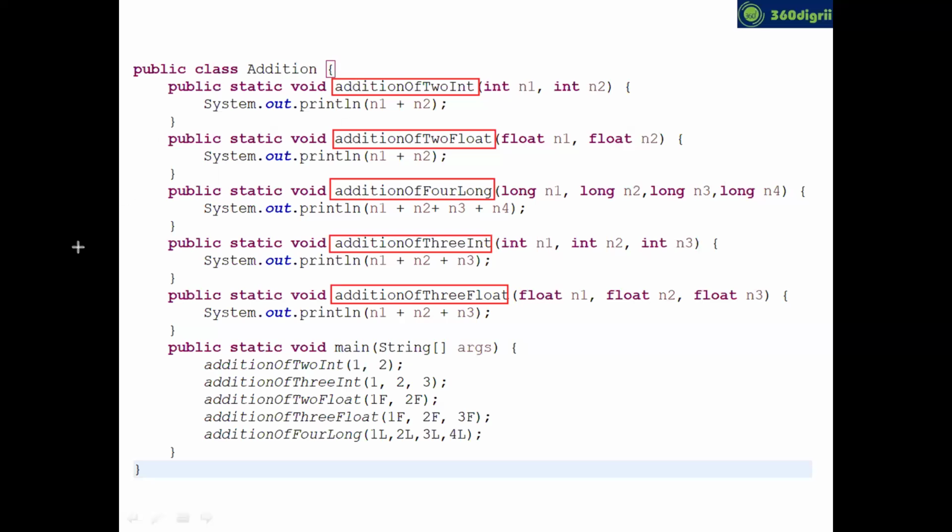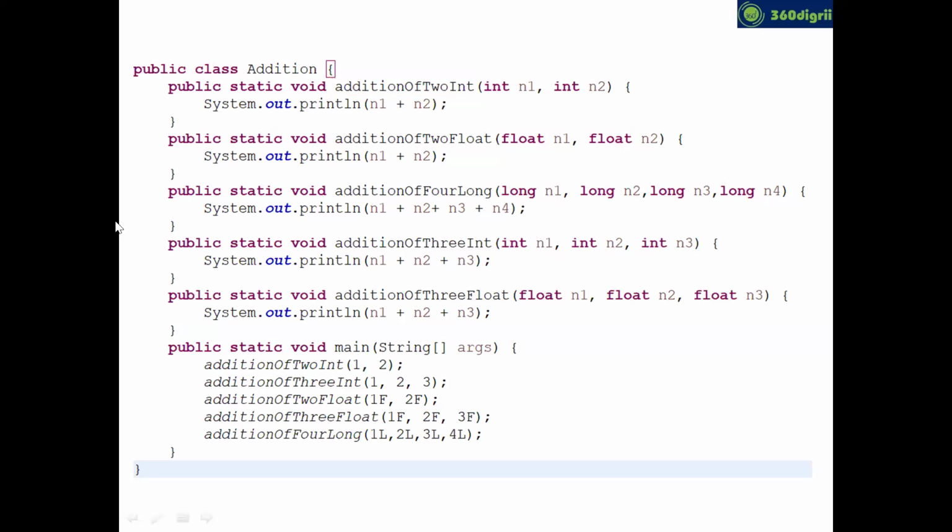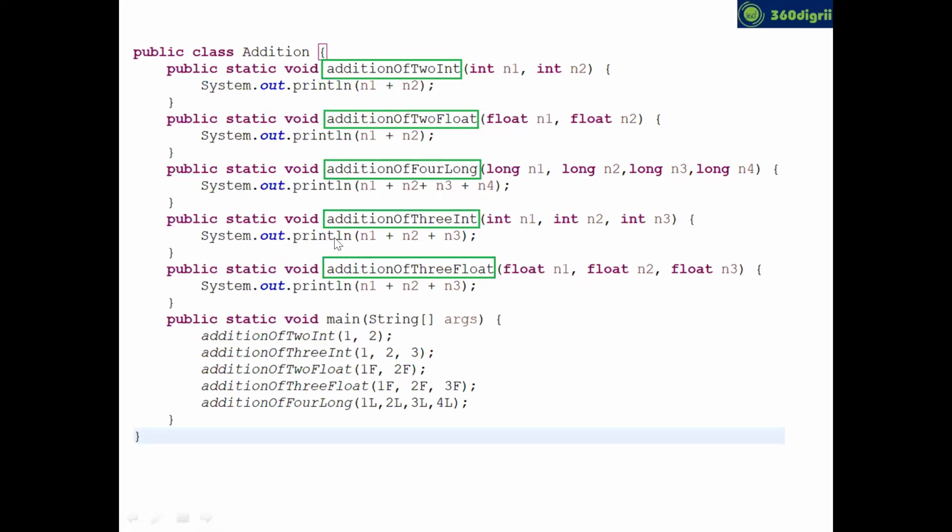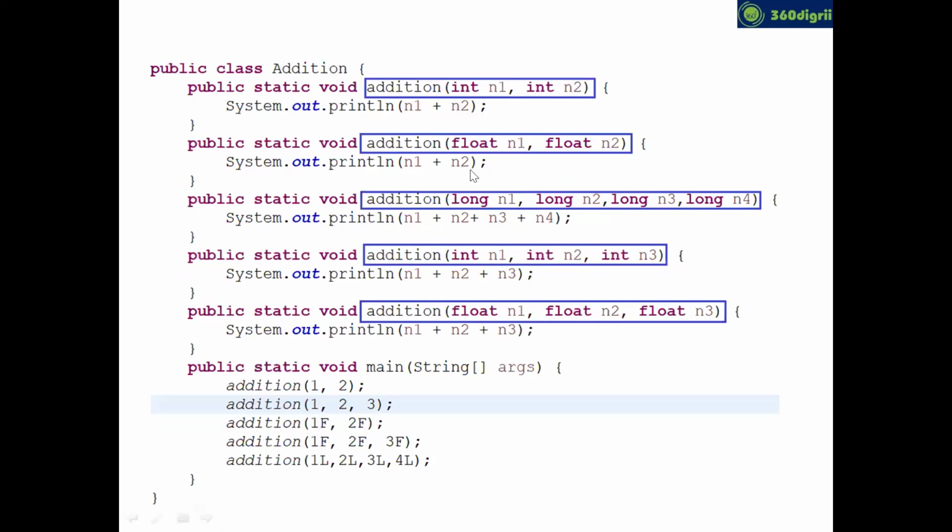Now we can rewrite this code by keeping the same method name and just changing the arguments. I just highlighted the 5 method names, and you can rewrite this code by keeping the same method name. The first method name is addition with two integer parameters. The second method is also addition, with two float parameters. The next is addition with 4 long parameters. So you keep the method name the same, and definitely it will make more sense to everyone. Now, buddy, jump to the definition.